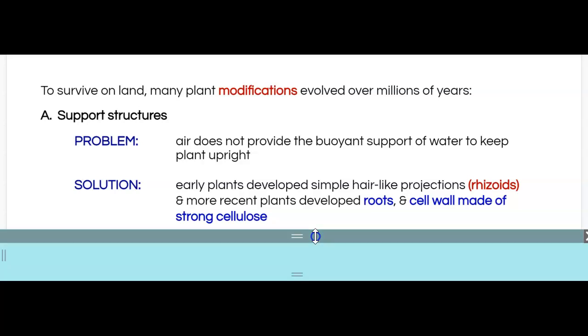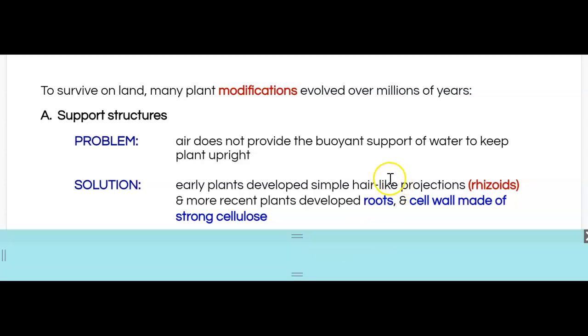Early plants would have had these hair-like projections. If you've ever pulled a mushroom out of the earth, then you might have seen what look like little mini roots. They're called rhizoids. And so rhizoids are sort of primitive roots.